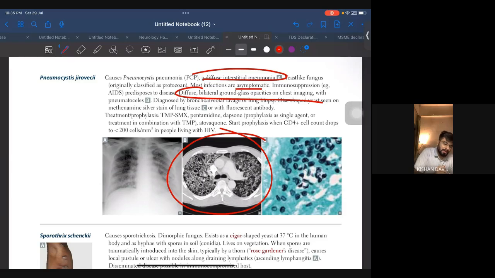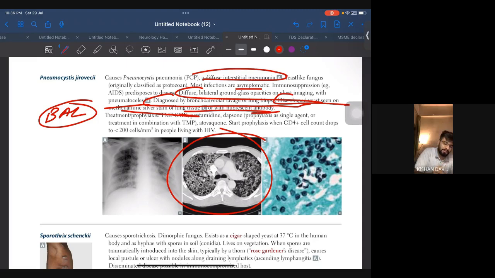Here they will ask you in the question how it is diagnosed. It is diagnosed by bronchoalveolar lavage or lung biopsy. If in the question they say bronchoalveolar lavage, think about Pneumocystis jirovecii. This shape is seen on methenamine silver stain on lung tissue or with fluorescent antibodies.